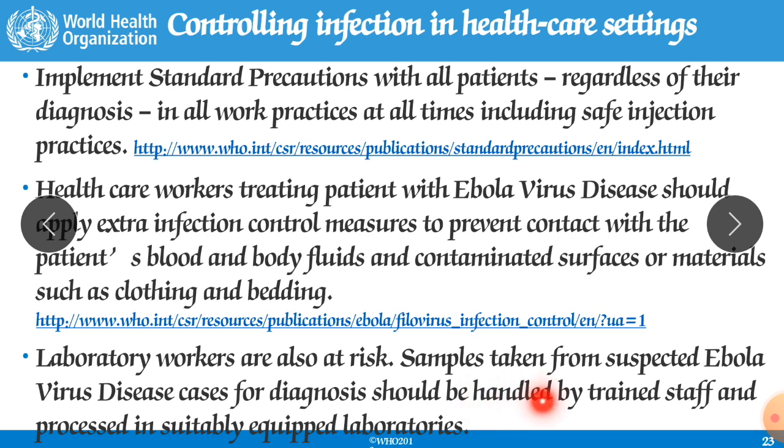They should be handled by trained staff and processed in suitably equipped laboratories, and the people handling the samples should use proper gloves, glasses, PPE kits, and masks. All the precautionary measures should be taken when handling these samples. That is very important.